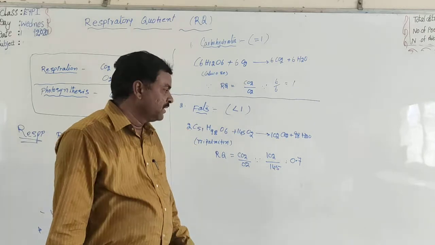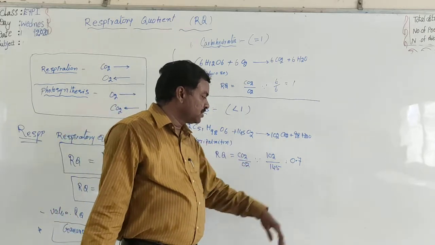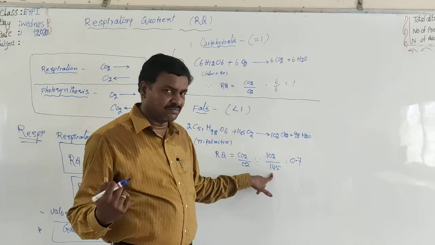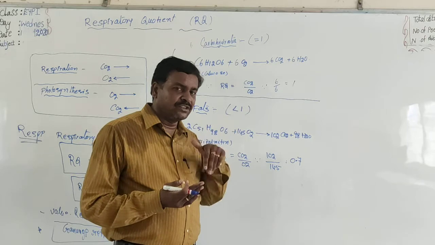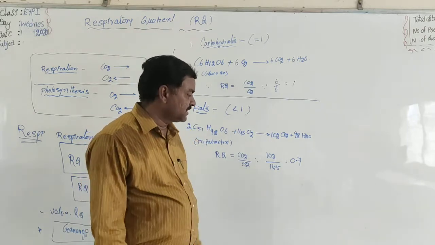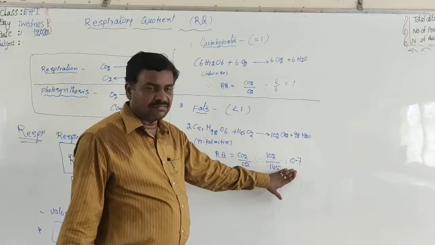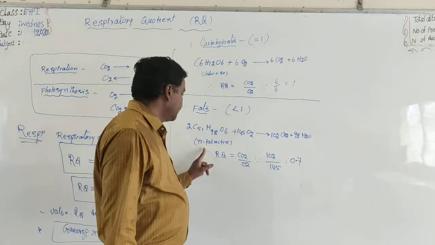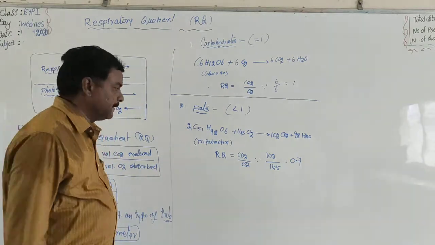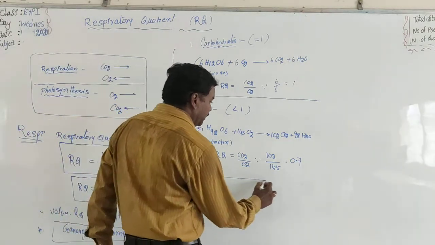Why? The volume of CO2 given out is less than the volume of O2 absorbed, so the RQ value is always less than 1. That is 0.7 for tripalmitin. But what about proteins?